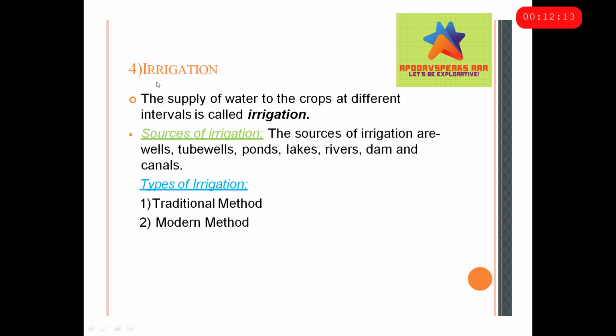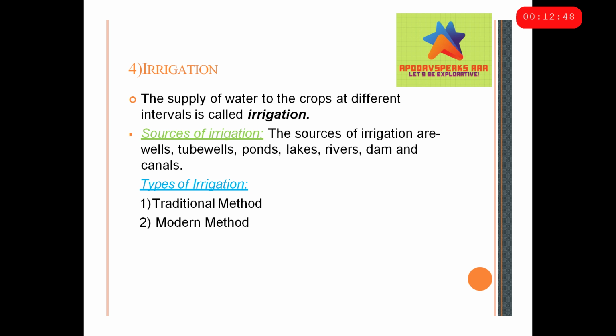So now the fourth process of cultivation is irrigation. Now what is irrigation? Irrigation is the supply of water at different intervals. And here it's worth mentioning that the irrigation is from sources other than rain. So it should be the supply of water to the crops at different intervals from sources other than rain is called irrigation. Sources of irrigation are wells, tube wells, ponds, lakes, rivers, dams, canals, etc.